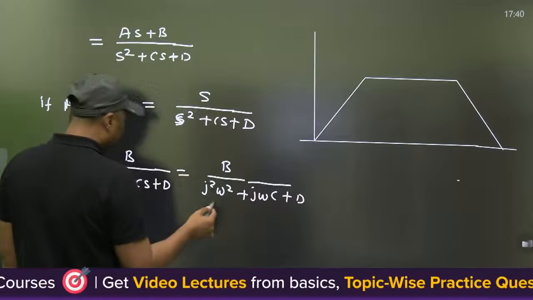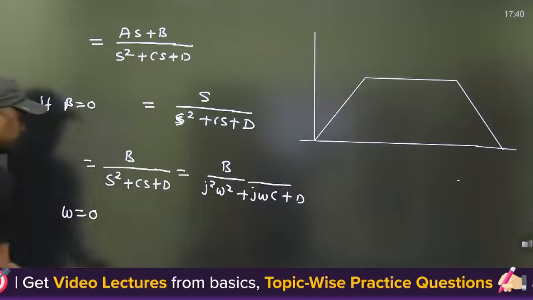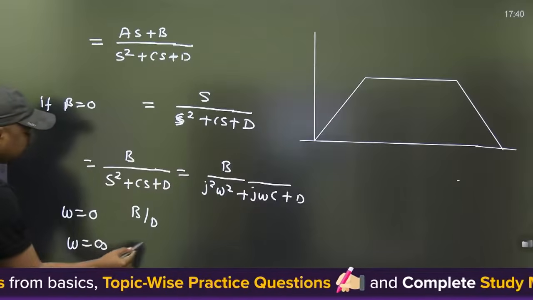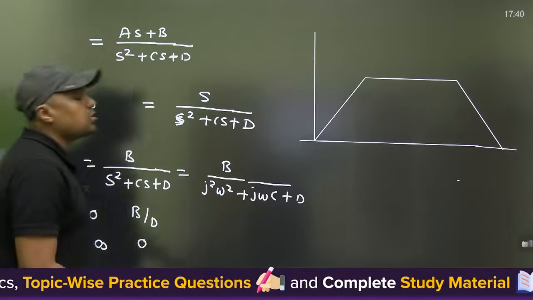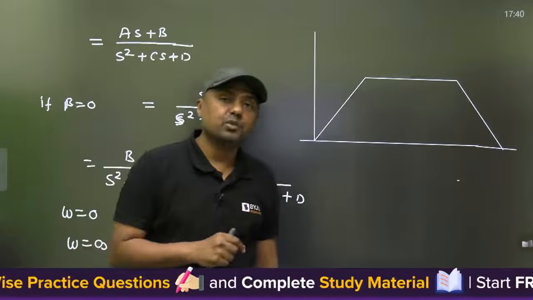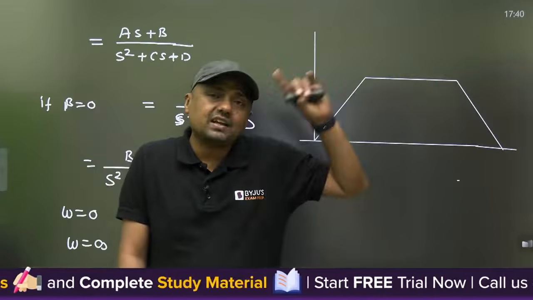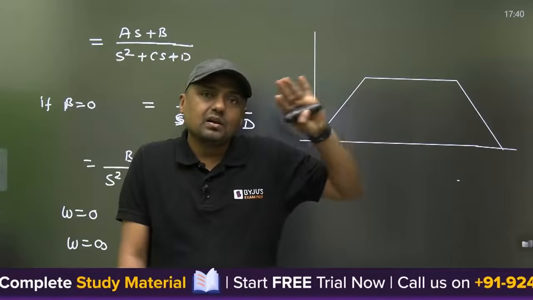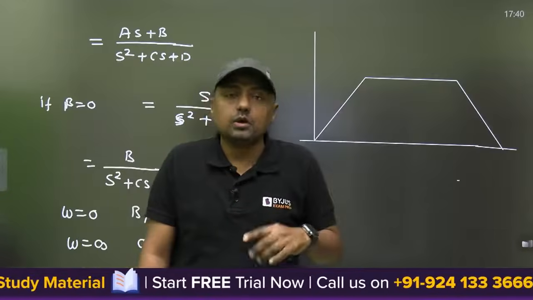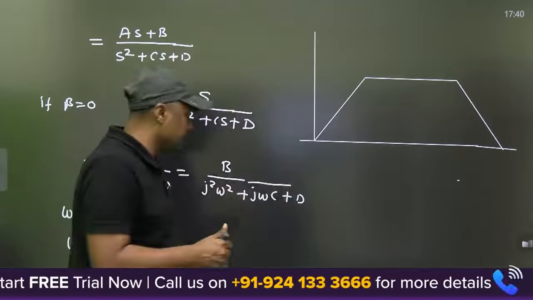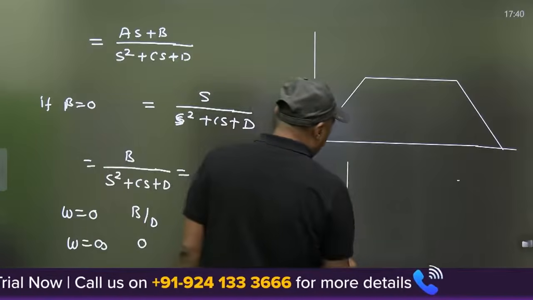When we make omega equal to 0, the gain is B by D. And exactly at omega equal to infinity, the gain is 0. It is a low pass filter, so it is possible to design the low pass filter. But it is not possible to design the high pass filter, because exactly at infinity the gain will become 0, but for a high pass filter, at infinity the gain should be finite, constant. That's why we can't design the high pass filter.